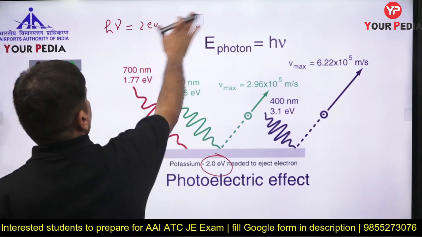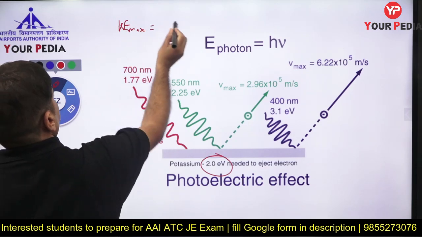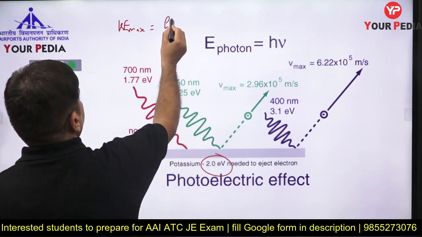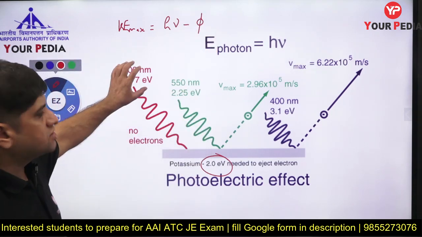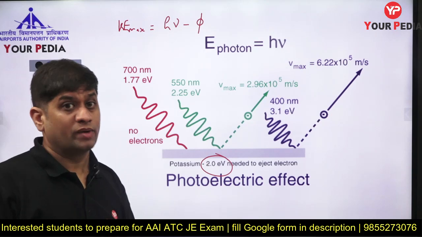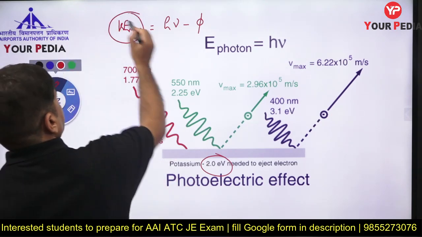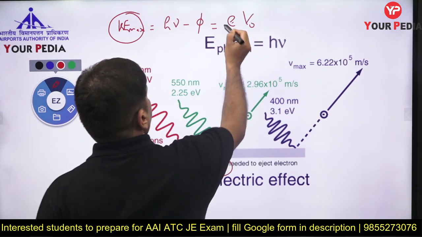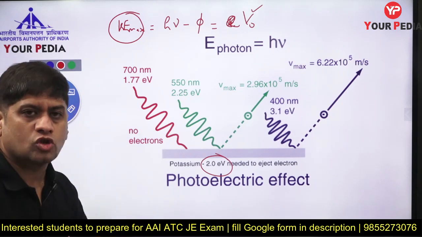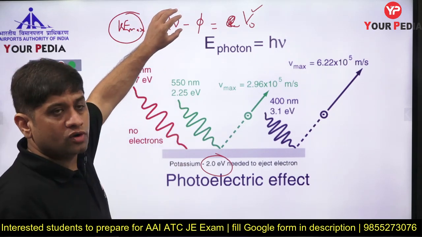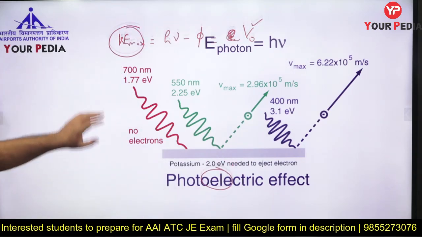How much is the maximum kinetic energy? Let's say, how much is the maximum kinetic energy? Maximum kinetic energy of the electron is the energy in the photon minus the work function. This is the energy in the photon minus work function, which gives you the maximum kinetic energy of the electron. So if the most energetic electron also is to be stopped, the potential corresponding to that is the stopping potential. So how do you calculate stopping potential? Energy of the photon minus work function over e gives me the stopping potential. That is how it is calculated.